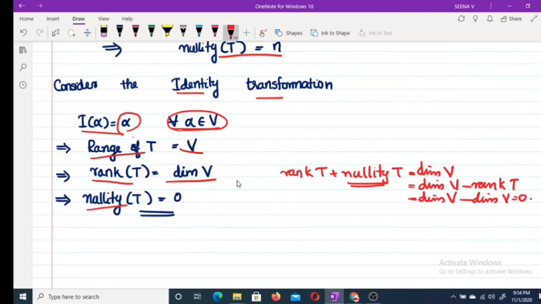Therefore nullity is also equal to 0. So for the identity transformation, rank T equal to dimension of V and nullity of T equal to 0. Clear?